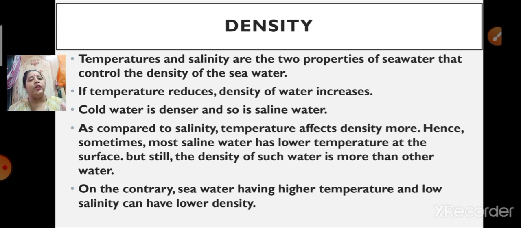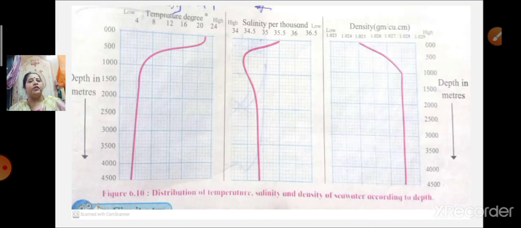Now let's see a graph over here. The graph will show you at what level temperature and salinity are affecting the density of seawater. You can see 3 graphs shown to you. The first graph shows temperature in degrees from lower to higher, that's 4 degrees to 24 degrees. Salinity per 1000 is shown going from 34 to 36.5.